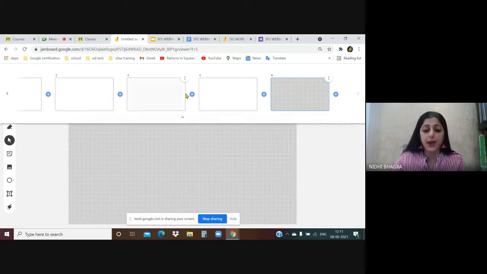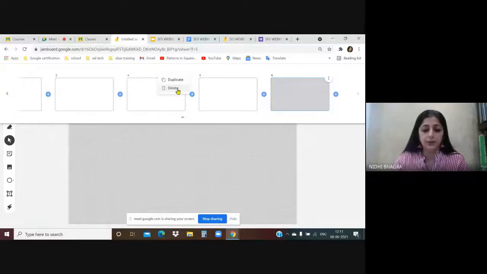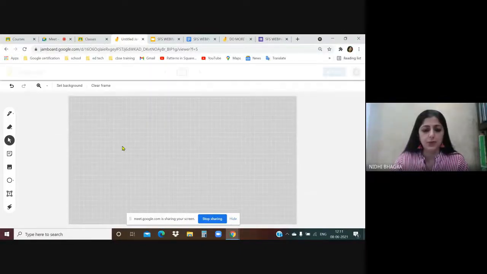On each frame, if you notice, there are 3 dots at the top. As I click on these 3 dots, you can duplicate the frame if you want an exact copy, or you can delete the frame. So this is about the frame bar. Next is, look at the untitled jam on the left side. It says it's untitled jam.